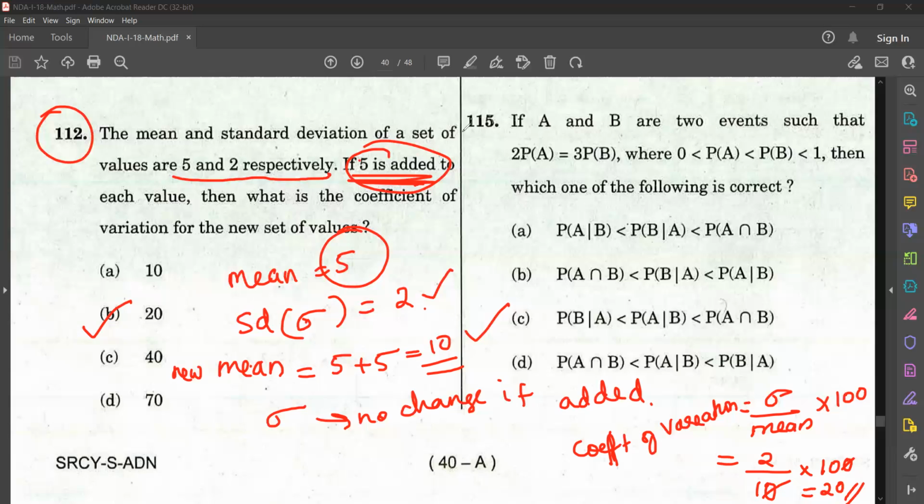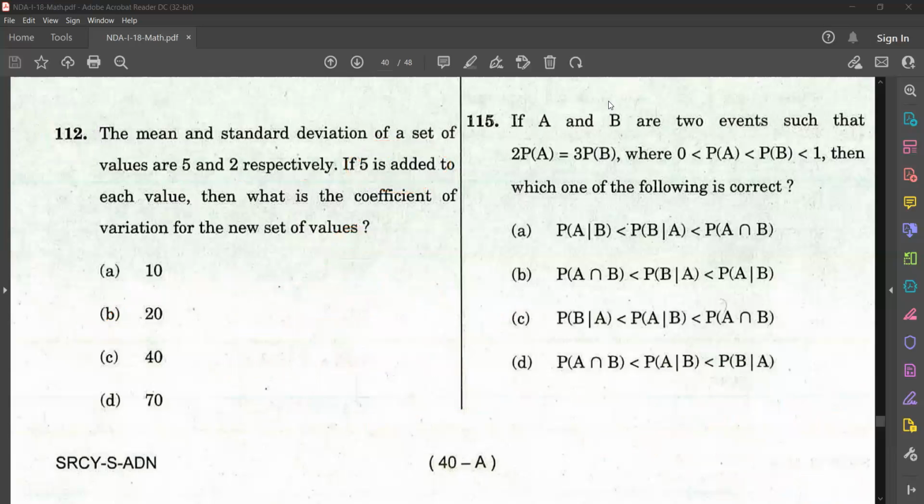So let's go to the next question. Question number 113.